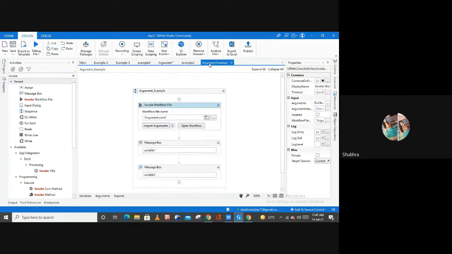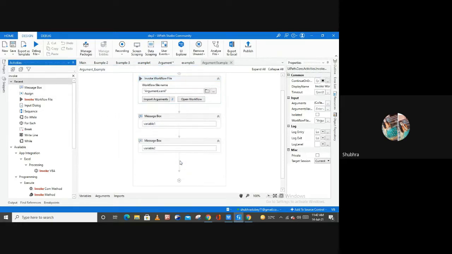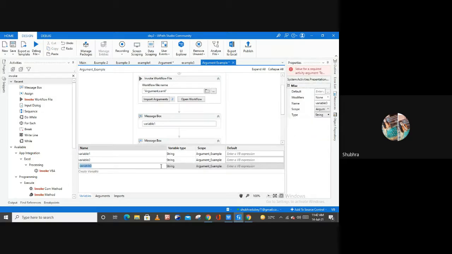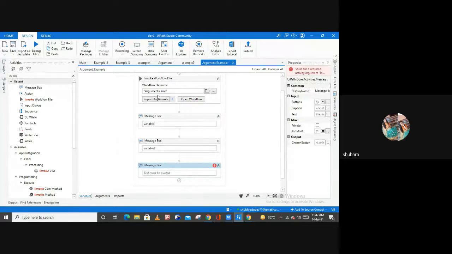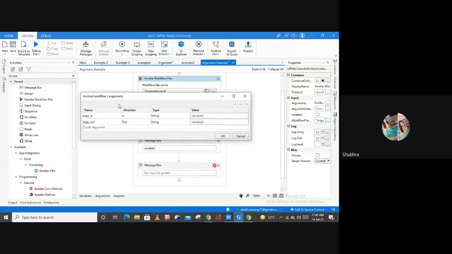Open my other file, and if I want to call my particular argument here, let me use one message box activity. Let me create a variable here to store the value of that particular argument, right? And here let me call that particular argument from our previous file, right? So first let me save this file.